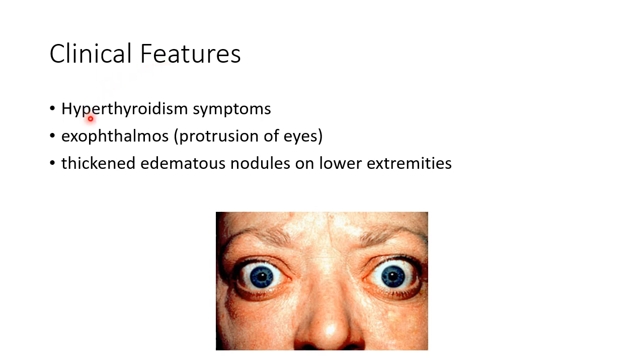There will be symptoms of hyperthyroidism. There will be exophthalmos, that is protrusion of eyes. This picture shows a patient with exophthalmos. There will be thickened edematous nodules on lower extremities due to dermopathy.